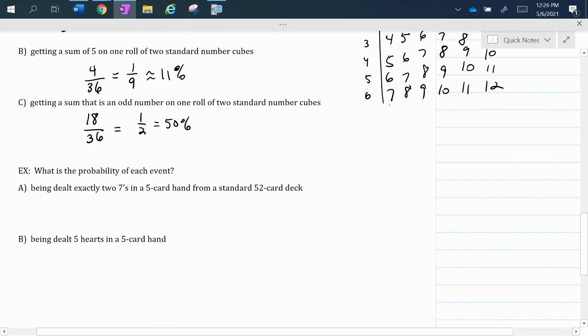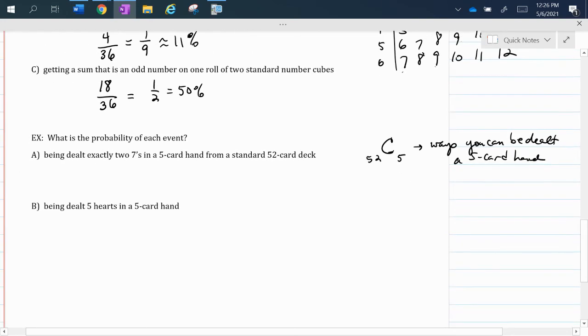A combination of 52 choosing 5 would be how many ways you can be dealt a 5-card hand. 52 choosing 5, because out of the 52 cards, you're selecting 5 of them where the order does not matter. That's what we talked about yesterday with combinations.